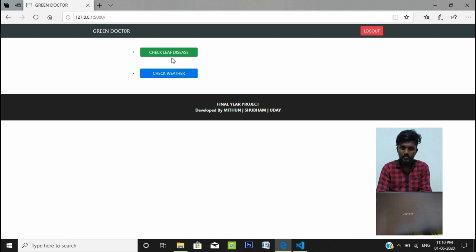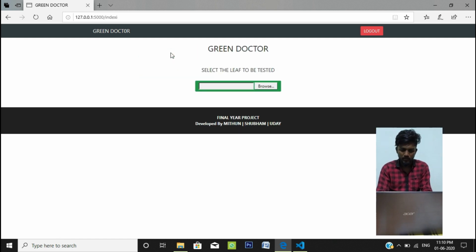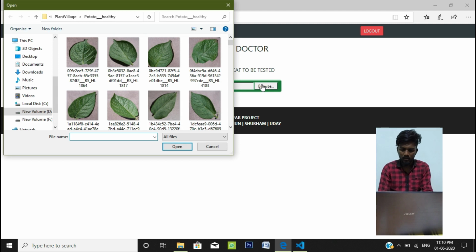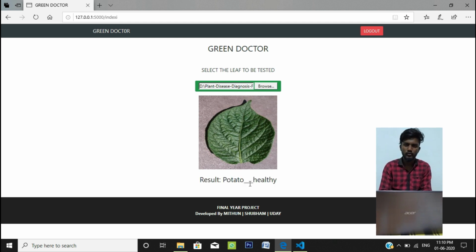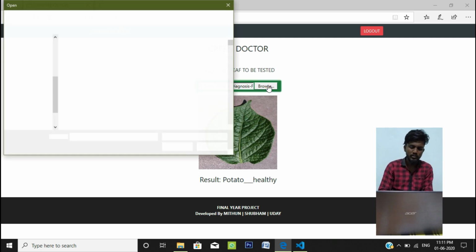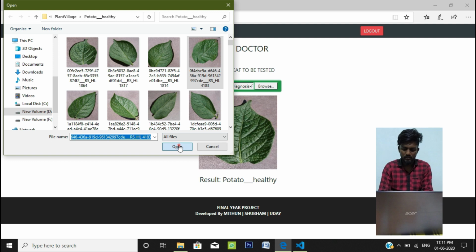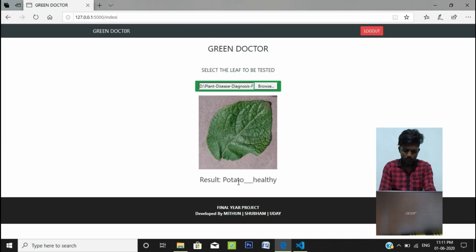So first we'll check out the leaf disease. First select the leaf to be tested. We'll browse from here. So we'll select a random leaf and predict. After a few seconds, we get the output. The result is potato healthy. Like this, we can browse any number of times. Predict. So it's potato healthy again.